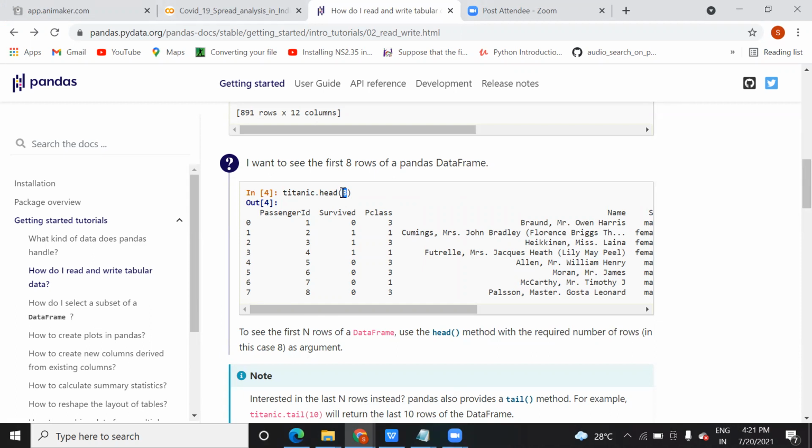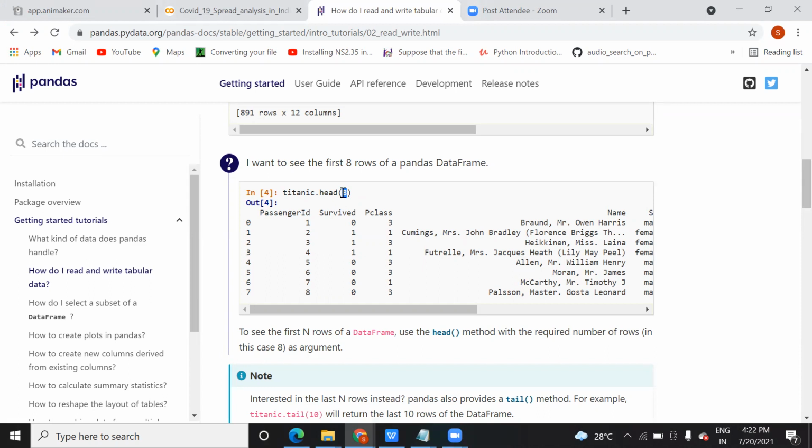If you assign any value there, like 8, 9, 10, 11, 12, then it will give you the first 10, 11, 12 records like this. So it works in this way. Now what is the motive behind that? Why do we do this? This will help data analysis to explore the data.